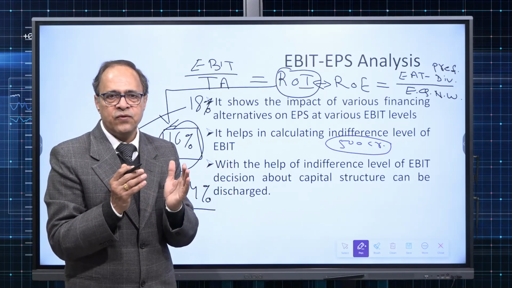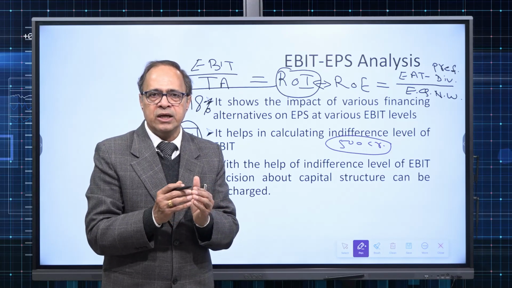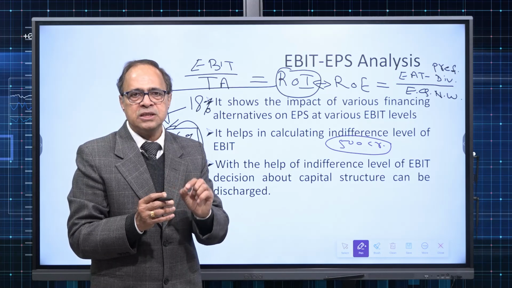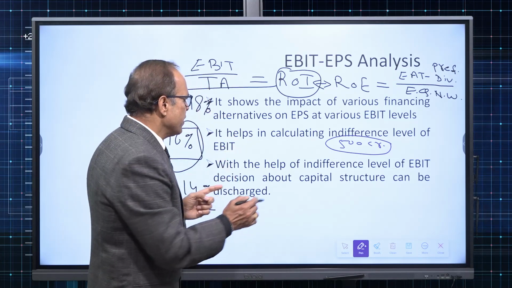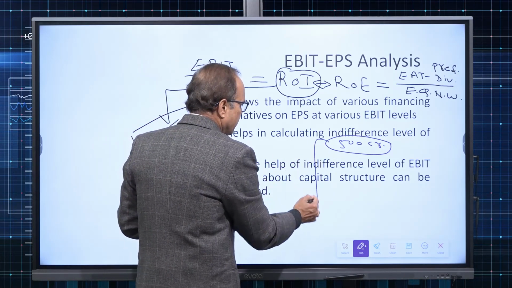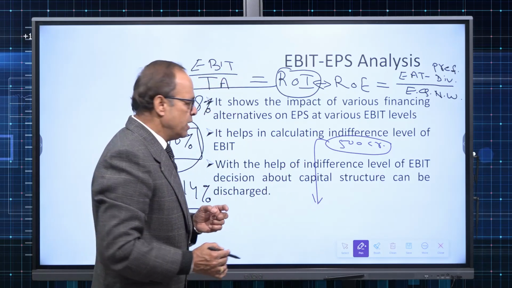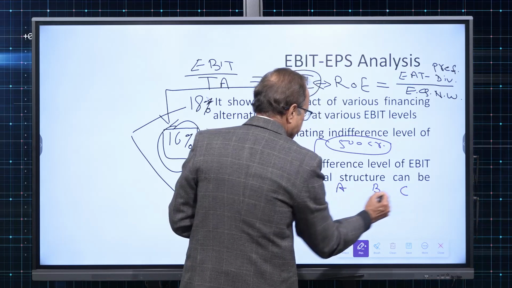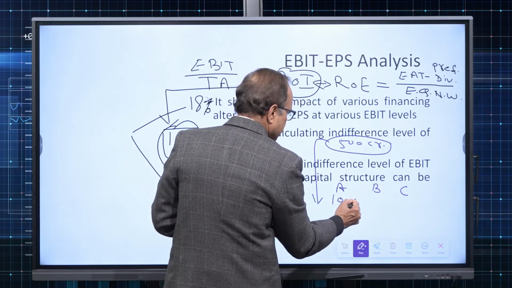Indifference level of EBIT is the one at which, whichever type of capital structure you take, EPS will remain the same. It means if I say 500 crore is the indifference level of EBIT, and there are three capital structures for a company, A, B and C. A says 100% equity.